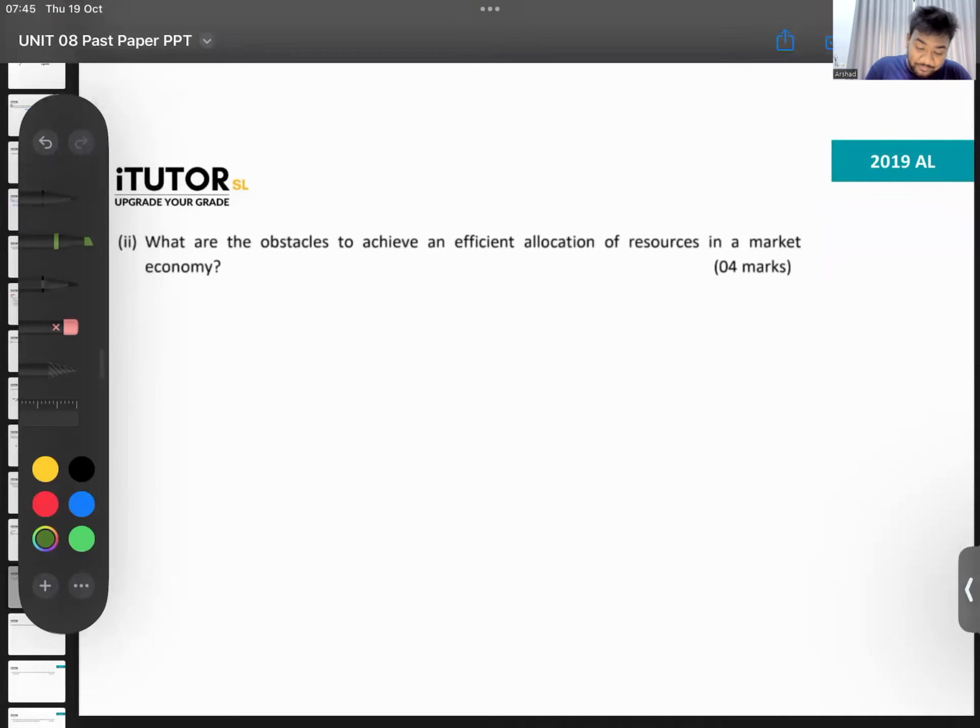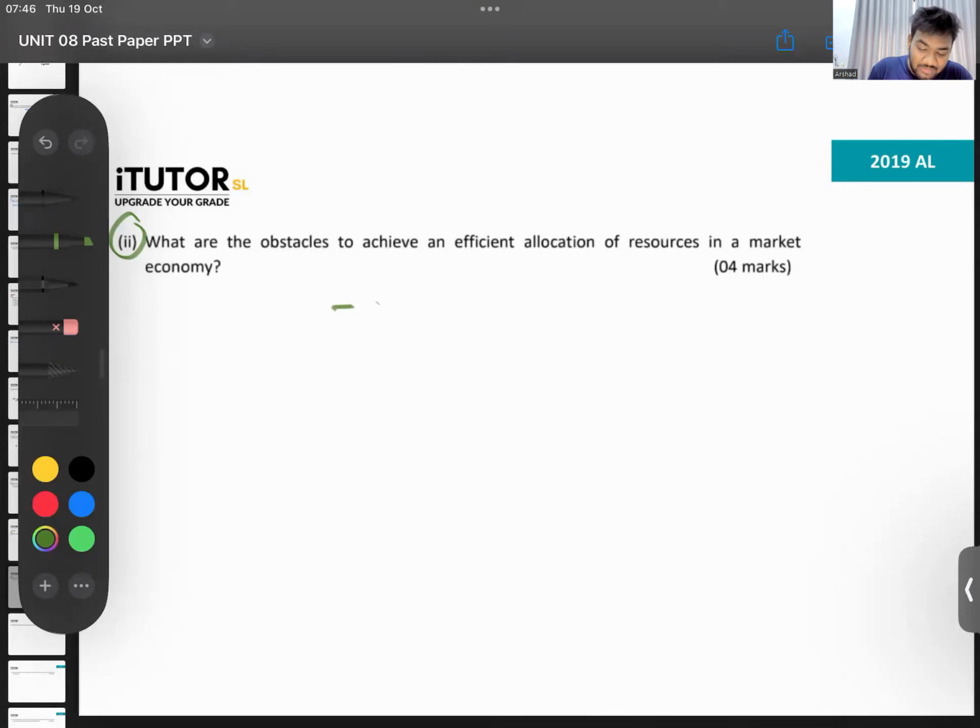Look at this. What are the obstacles to achieve an efficient allocation of resources in a market economy? 4 marks, just mention. Simple. Remember, one reason for market failure is inefficiency in resource allocation. Tell me the sub reasons under that. That is what they're asking.